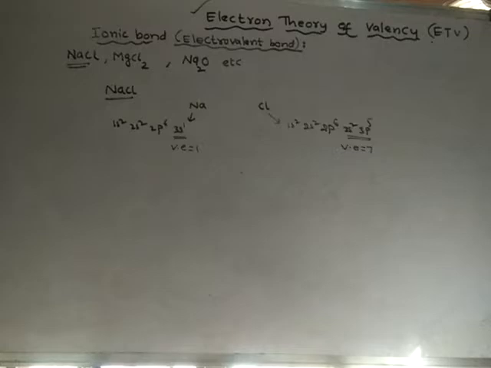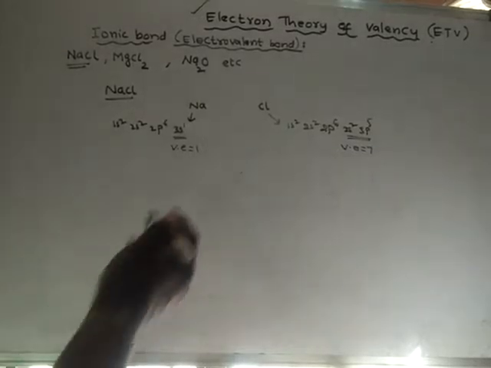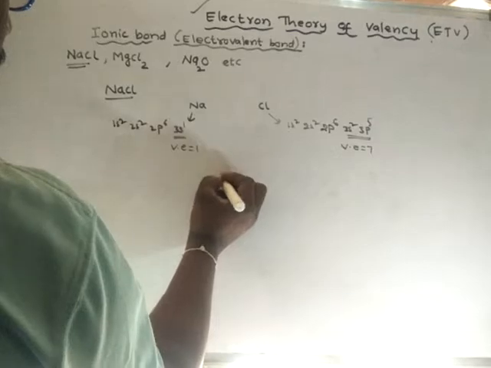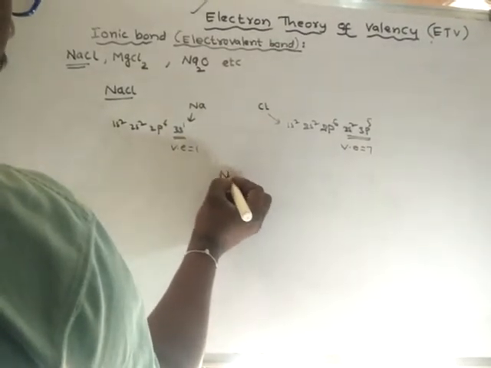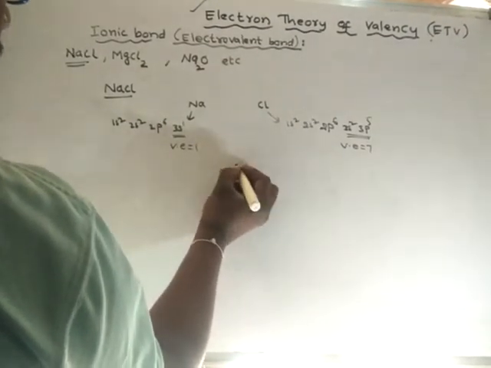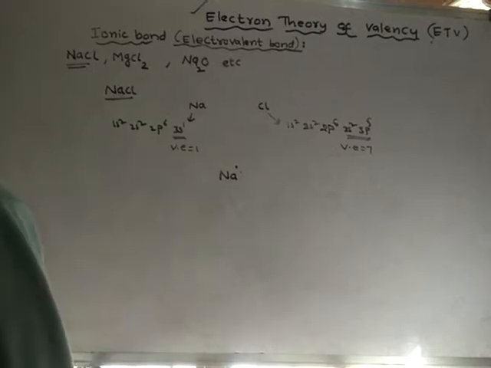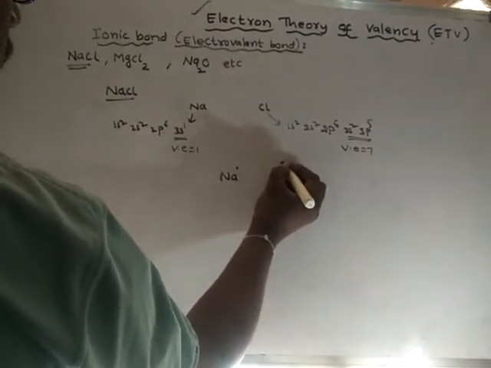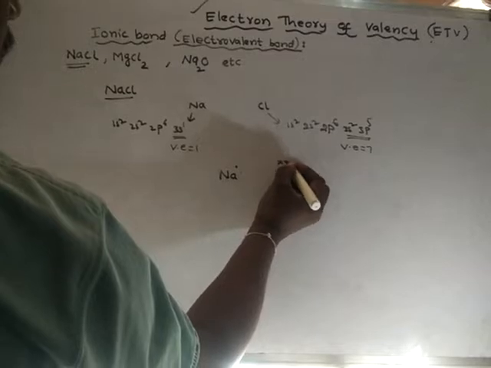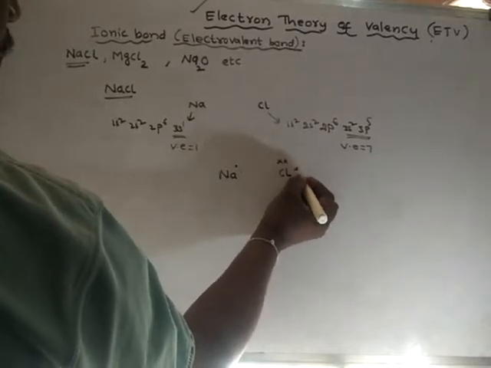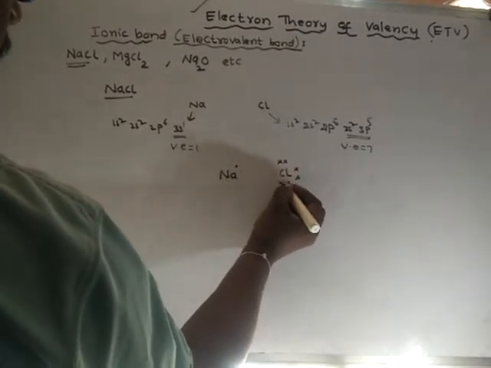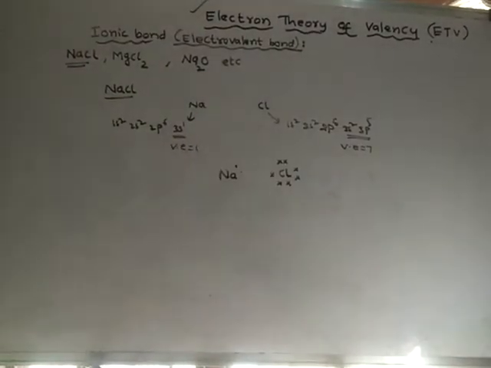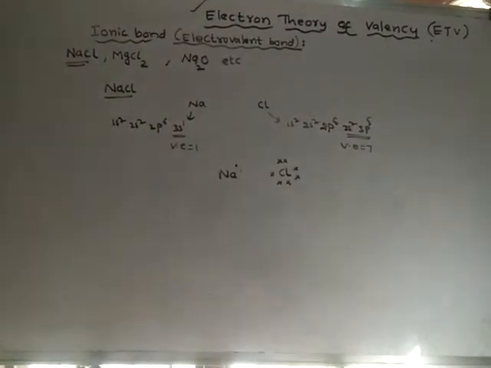So what do they do? Now I am rewriting the symbol of sodium along with the valence electrons, and for chlorine I am using crosses to represent the electrons in chlorine, and I am using dots to represent electrons in the sodium atom.